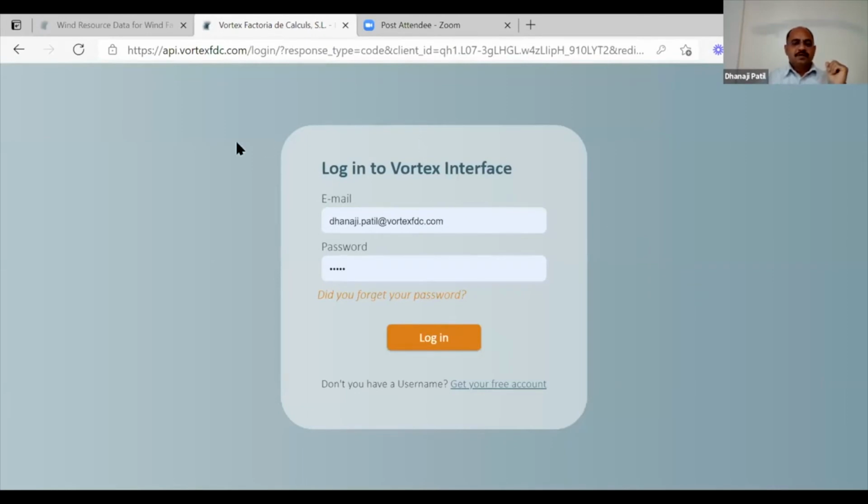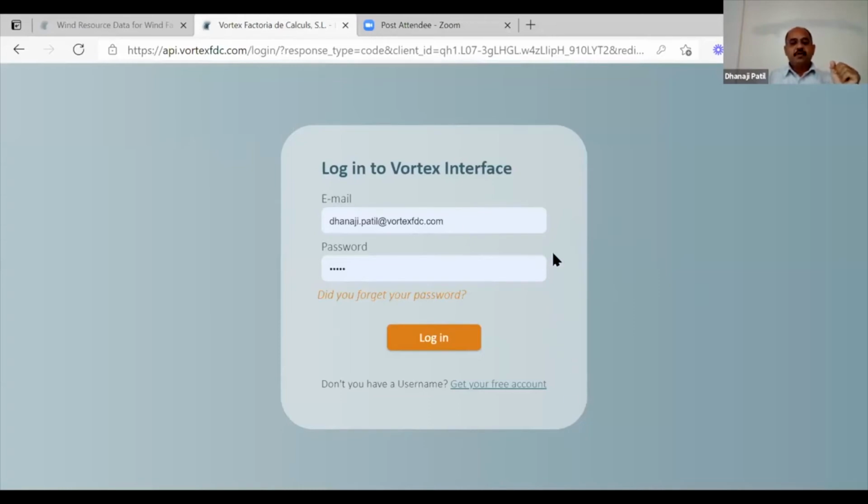Okay, so it looks like many of you must have visited the Vortex interface already, but for those who have not seen it, as I don't know if I mentioned, in Vortex there is no setup, there is no desktop tool or anything. Everything is web based, so you can go on the Vortex interface, raise your request and download your data.